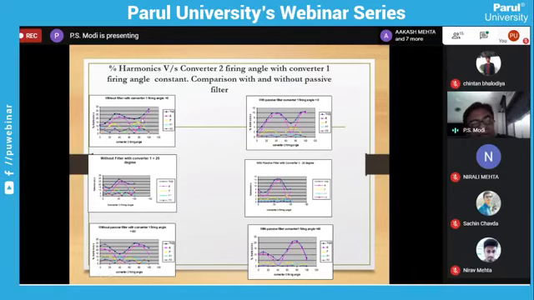On the left hand side, it is already written: without passive filter, converter 1 firing angle 0 degree and converter 2 firing angle varying. On the right hand side, with passive filter, converter 1 firing angle 0 degree and converter 2 firing angle varying, and these are all the harmonic patterns. You can see the values. There is a considerable change, but still the total harmonic distortion is not less than 5%. So only the passive filter will not work.